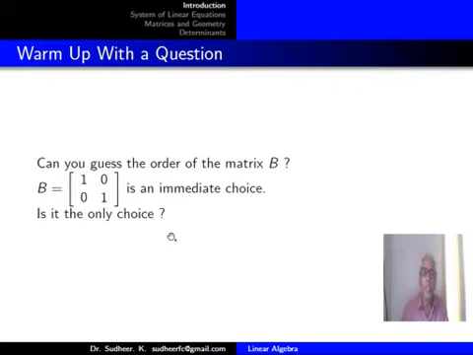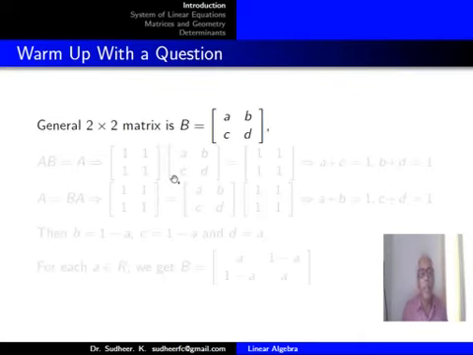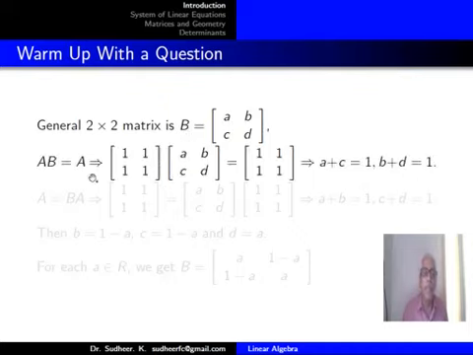So you have to try with other matrices than the identity matrix also. If you write B to be a matrix [a, b; c, d], you actually write the equation AB equal to A, and that will give you [1, 1; 1, 1] times [a, b; c, d] equal to [1, 1; 1, 1].